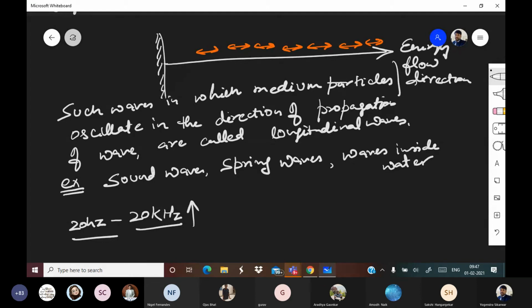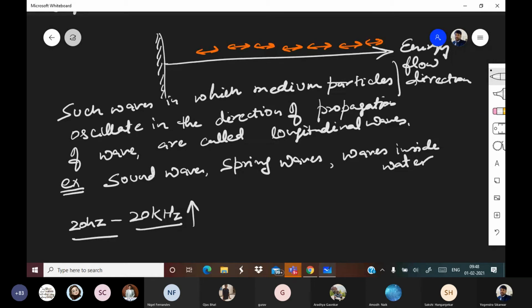There are two types of sounds. One is infrasonic and one is ultrasonic. Ultrasonic are those which are more than this frequency. Infrasonic are those which are lesser than this frequency. So this ultrasonic or infrasonic is based on human capacity. We are the benchmark. If we can hear it, then it is audible. If it is below our capacity, then it is infrasonic. If it is above our capacity, then it is ultrasonic.